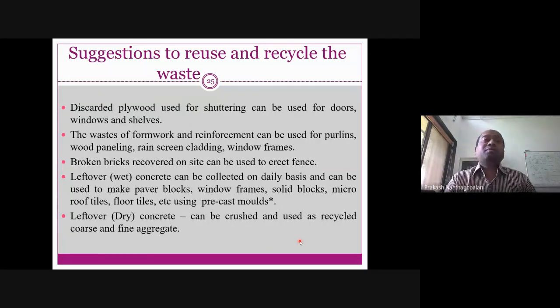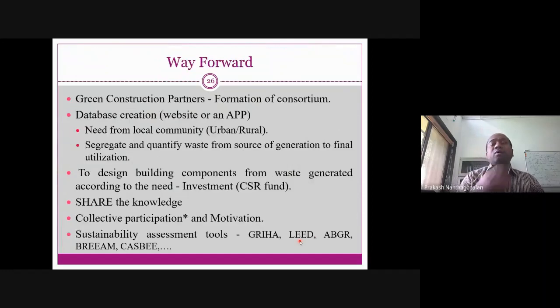Sometimes if you have some concrete which is hardened, don't worry, just crush it and use it as fine aggregate and coarse aggregate in future construction, where you want to do some kind of concreting in a non-structural place, or a little bit of curbstones or a drain. There you can definitely use these things. Now this is the slide that I wish to spend some time on.